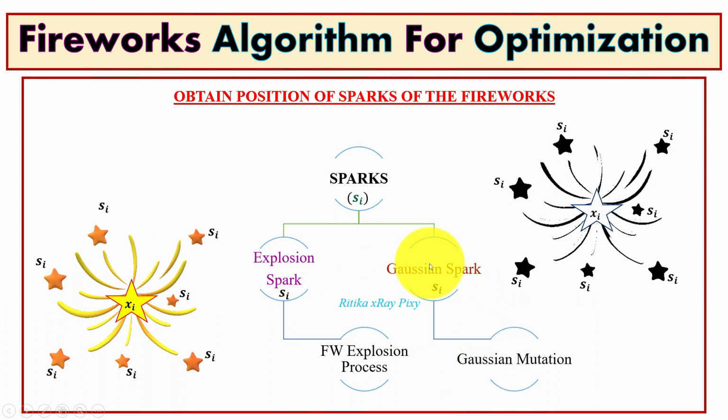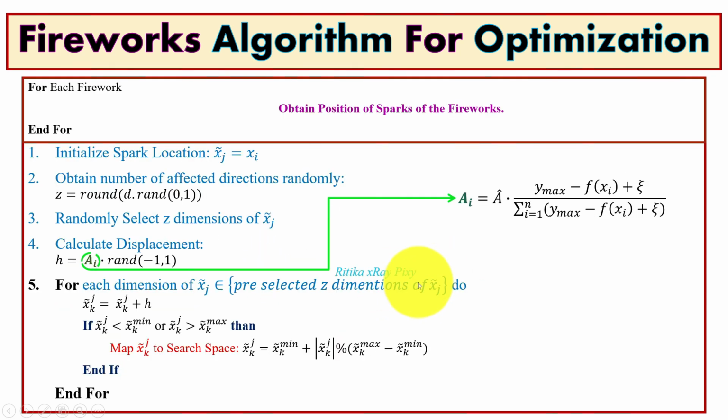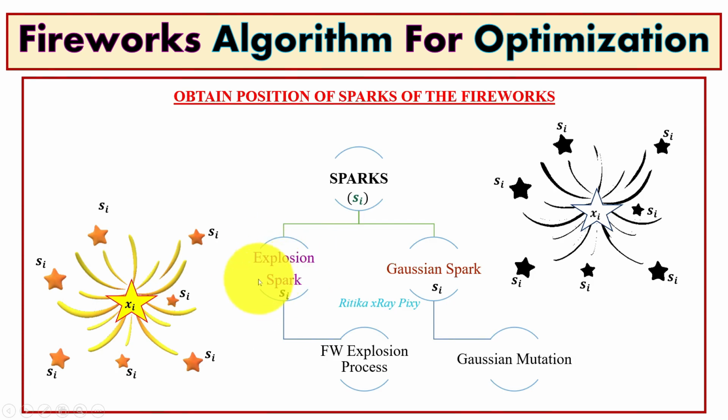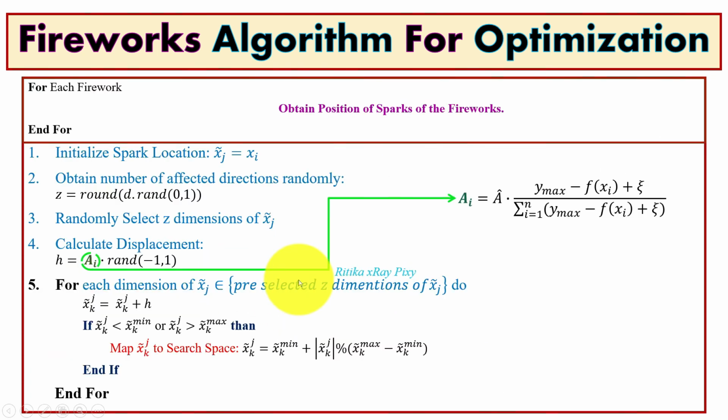Here we will use two algorithms to obtain spark location. First, by the explosion process, and that is this one. So first we will obtain the position of the spark by the explosion process. First initialize the spark location, then obtain the number of effective directions.